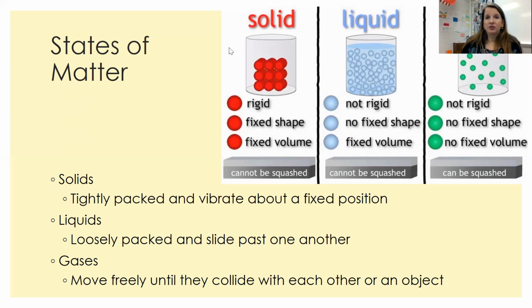Now, there is a word I want you to know for gases, and that word is compressible. Where it says here that it can be squashed, that's what compressible means. It means that we can take it from here and we can squish it to here. Okay, so that's compressible from here to here. And that's your states of matter.